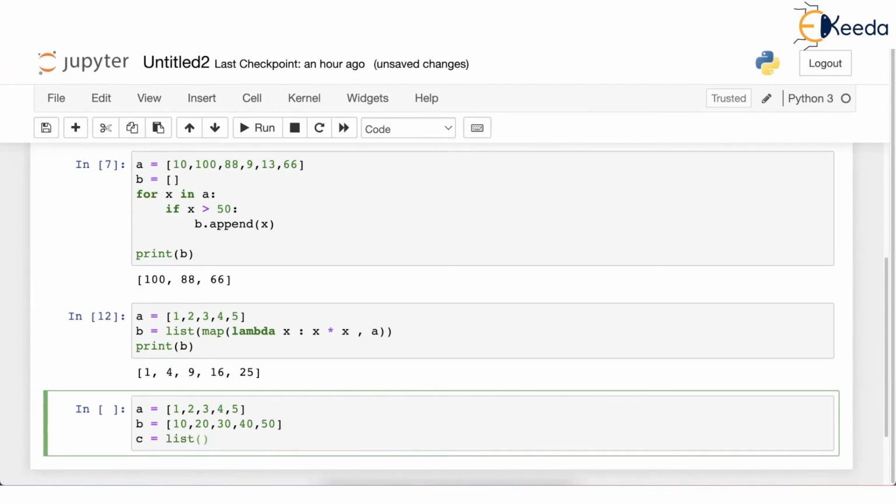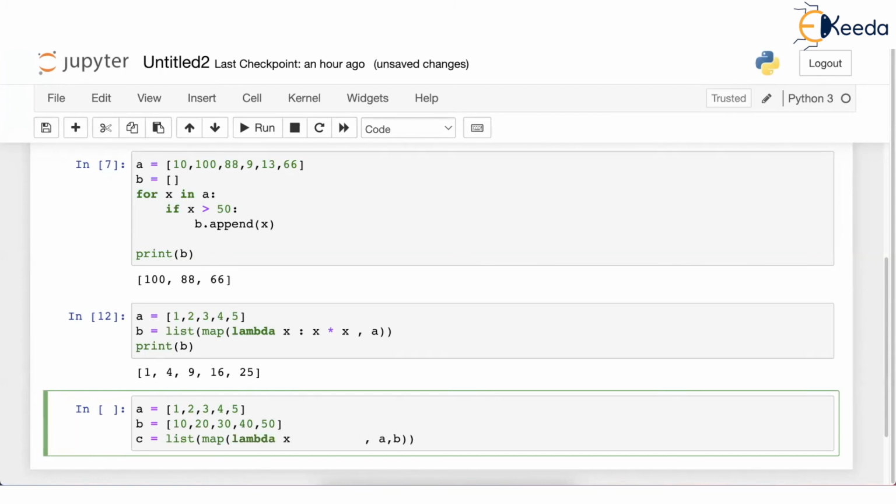But list of what? Result of map. But map is going to work with what exactly? It's going to work with 2 lists. So the last parameter you recall given for map is always the name of the list. We'll give 2 lists here, A comma B. And before this comma, we will give a lambda function. Now the lambda function will definitely have 2 parameters.